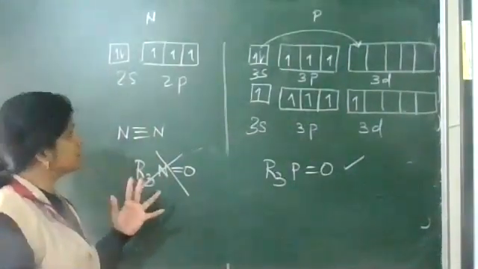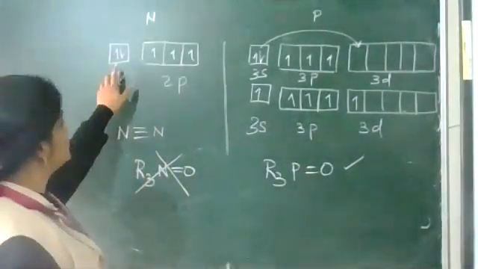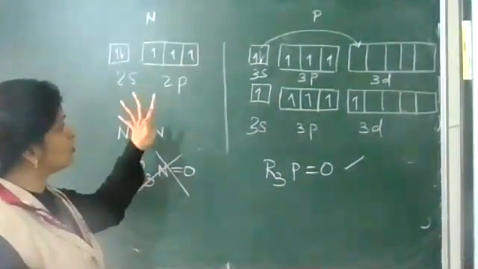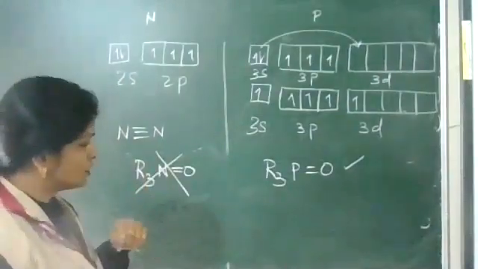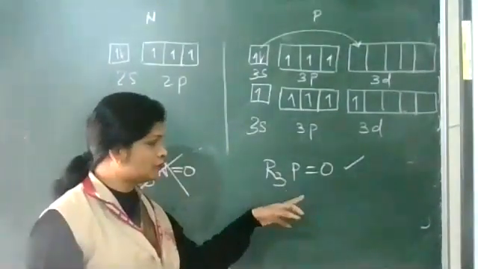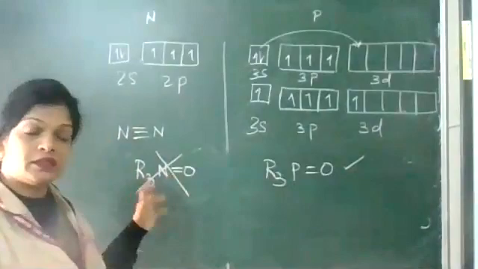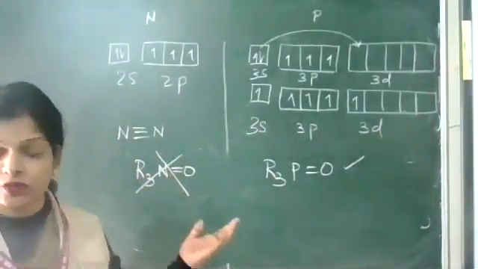Nitrogen can maximum form how many bonds? 1, 2, 3, 4. 4 orbitals. Maximum it can form 4 bonds. R3P double bond O is possible, while R3N double bond O is not possible.